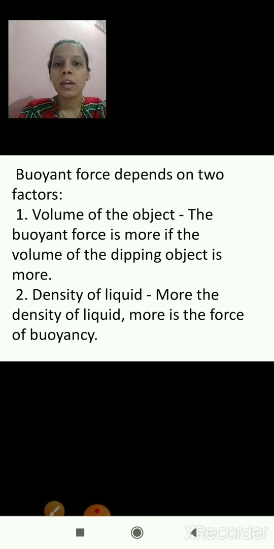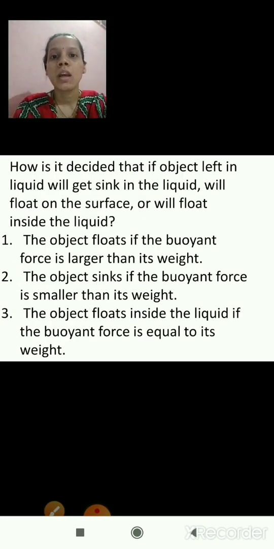Volume of the object and density of the liquid are the two factors on which buoyant force depends. If the volume of the object is more, the buoyant force is more, and if the density of the liquid is more, then the buoyant force is more. So these are the two factors. Now we will move to the next part. How is it decided whether an object left in a liquid will sink, float on the surface, or float inside the liquid?